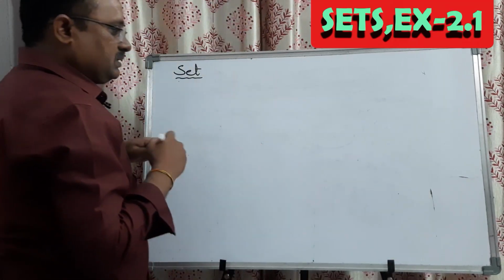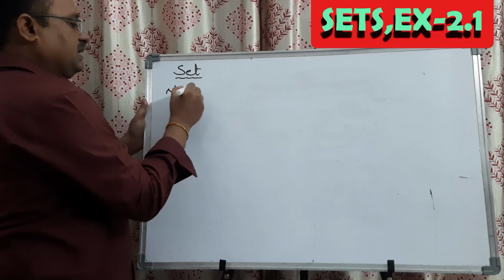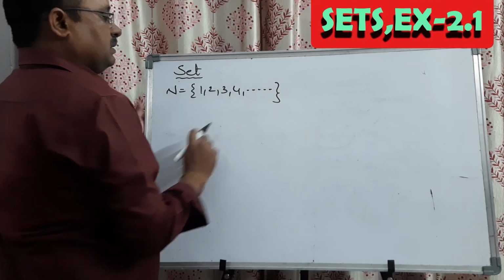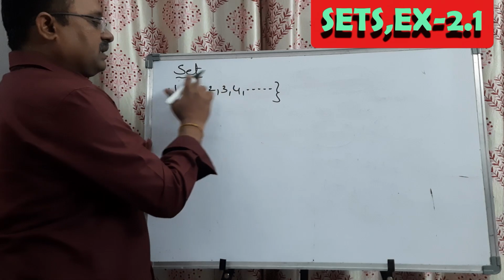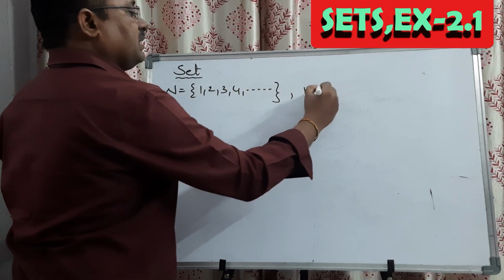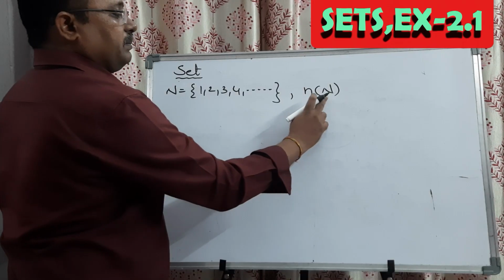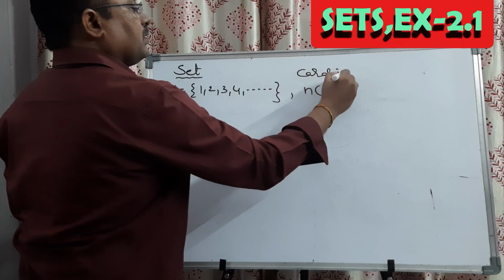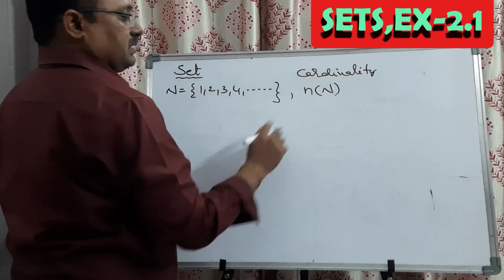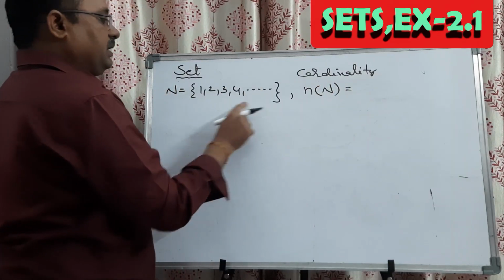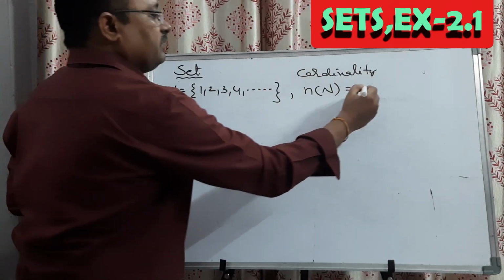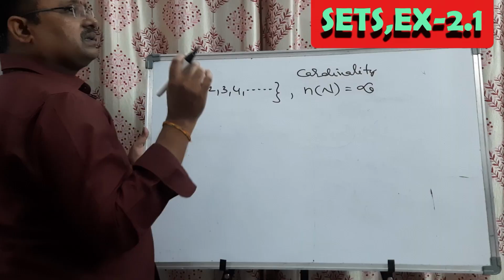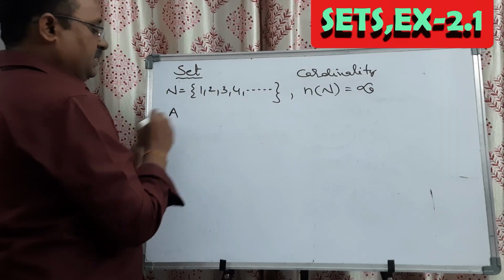Okay? Right. For example, natural numbers N is equal to the set of 1, 2, 3, 4, and so on. How many elements are there in this will be represented with n of N, the number of elements in the natural number set. This is called cardinality. The cardinality of this set is how many natural numbers there are, and so on, meaning infinite. Correct?